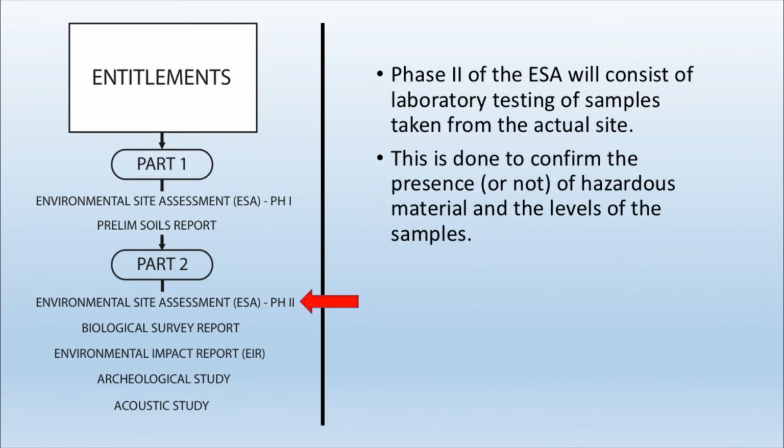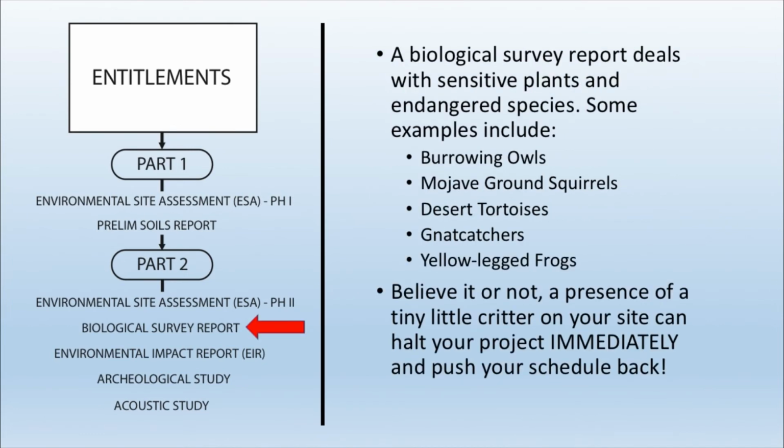Your phase 2 of the ESA will now consist of laboratory testing of samples taken from the actual site. So this is done to confirm the presence or not of hazardous material and the levels of the samples. Your biological survey report deals with sensitive plants and endangered species.